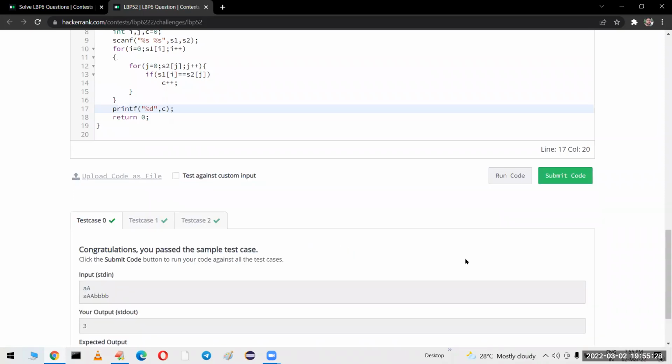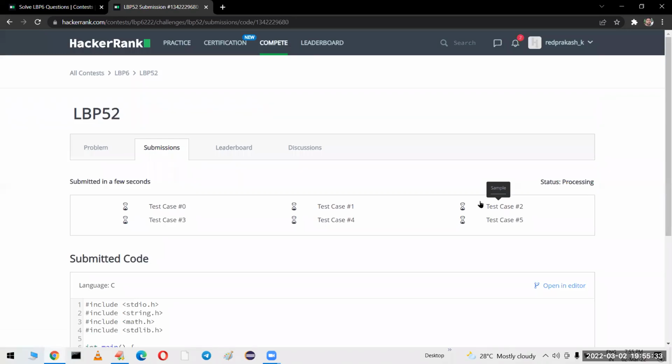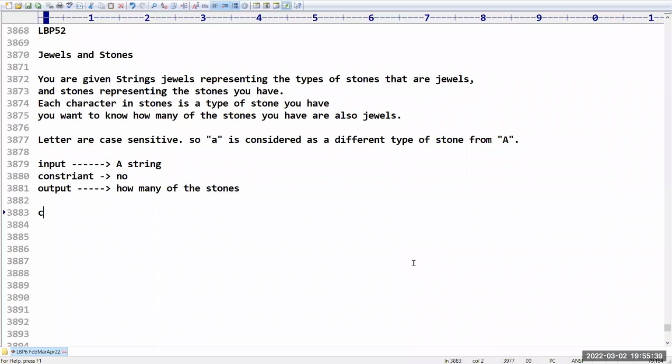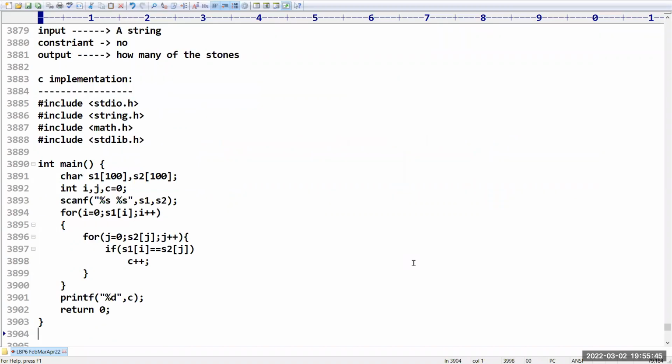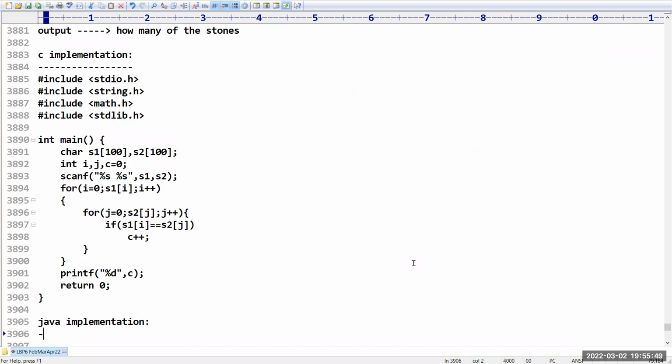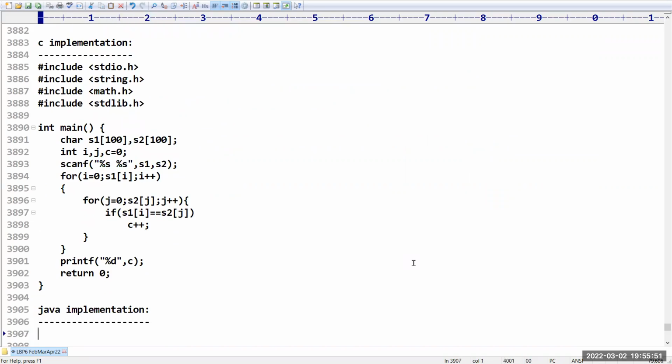Perfect, it is working. Let me submit the code. That's all. So this is how you can implement it in C language. Next I will go for the Java implementation. Let us see how you can solve this problem in Java.